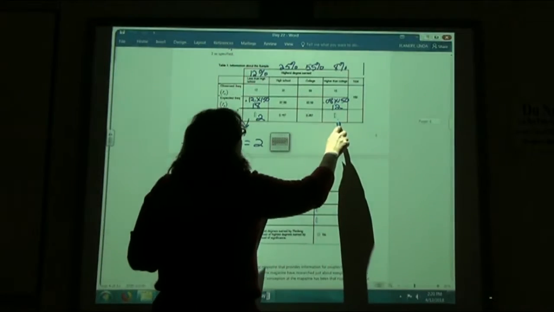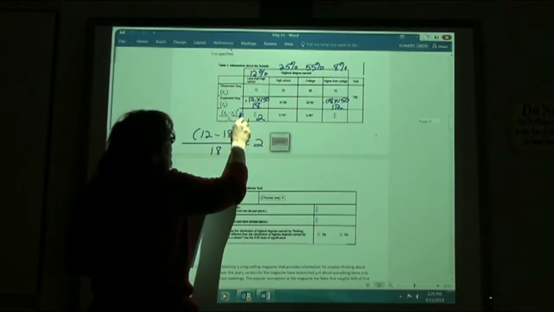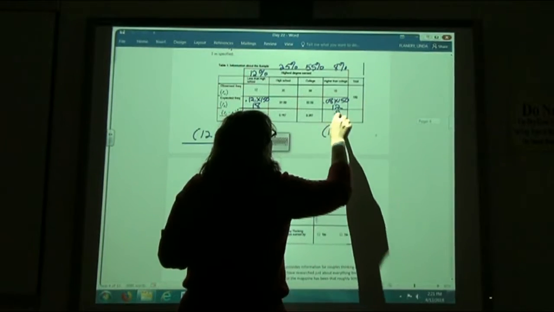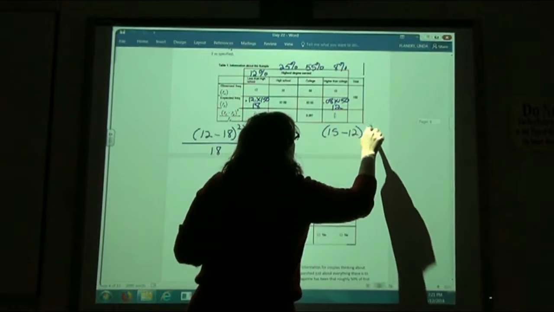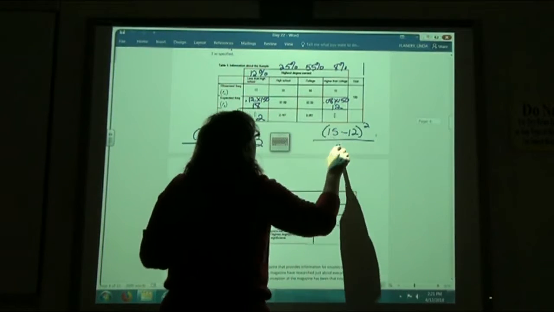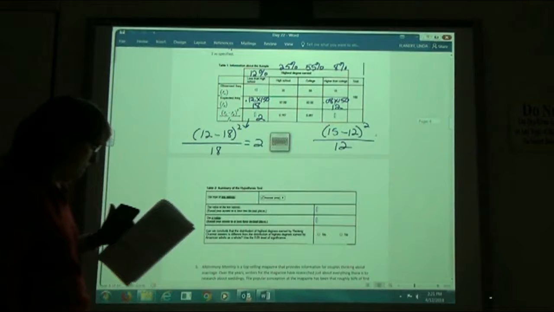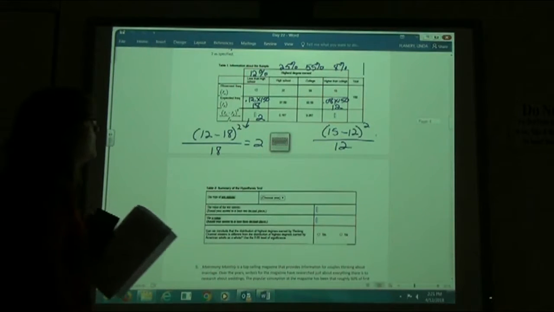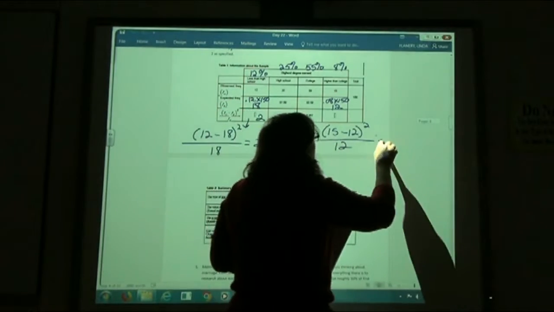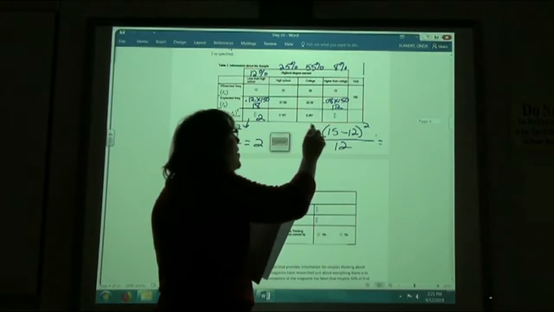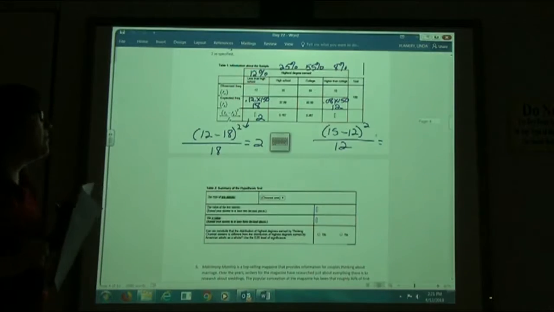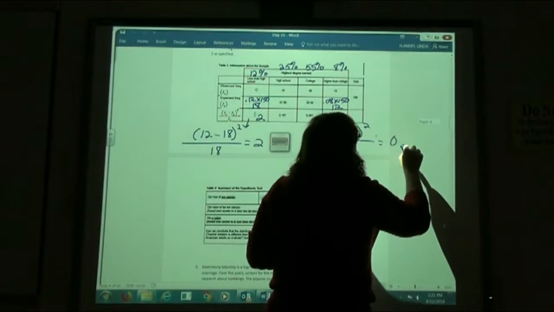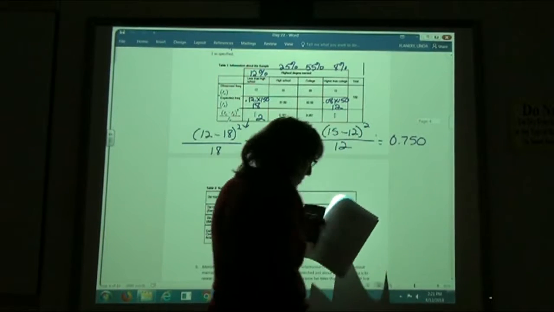Same thing through this box here. Going to use this formula here. So my observed is 15. I'm going to subtract my expected. I'm going to square that, and I'm going to divide it by the expected. Here, when you calculate that, 15 minus 12 squared divided by 12 gives me 0.750.